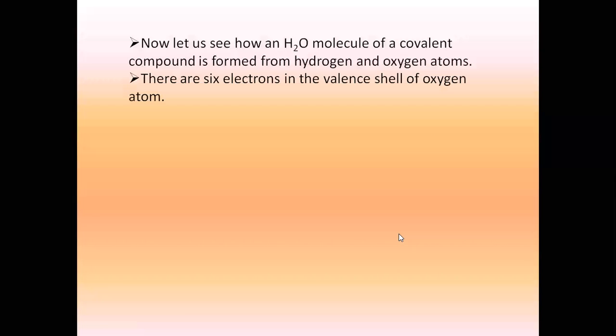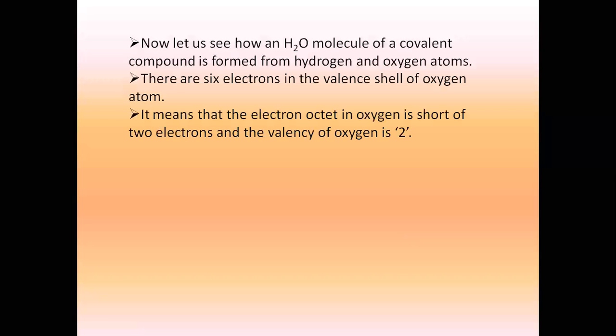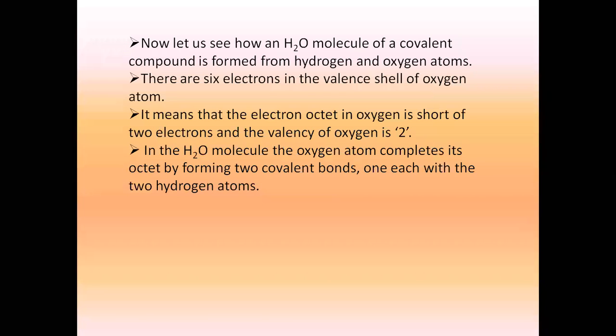There are 6 electrons in the valence shell of oxygen atom. It means the electron octet in oxygen is short of 2 electrons, and that is why the valency of oxygen is 2. In water molecule, the oxygen completes its octet by forming 2 covalent bonds. Bond 2 बन रहा है, but 1 each with hydrogen atom.